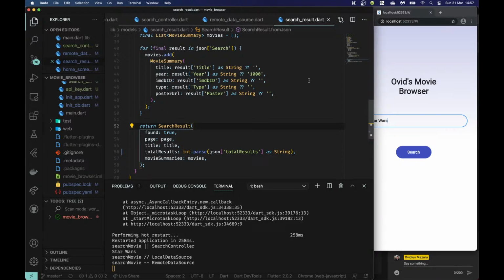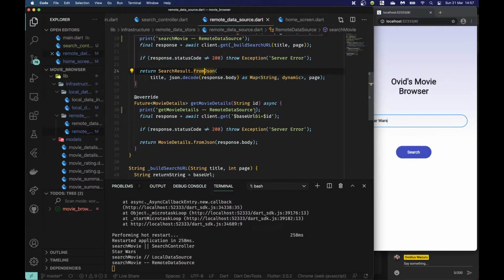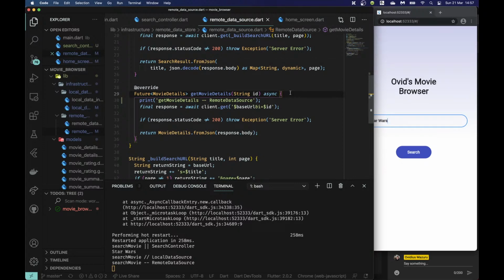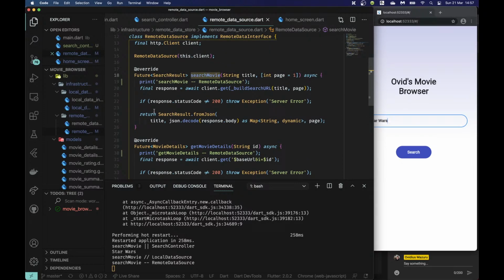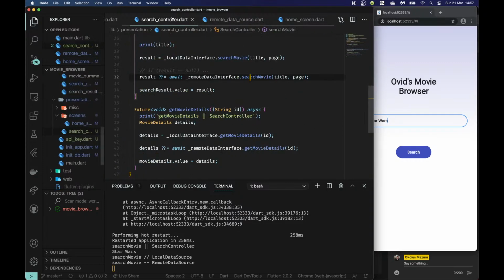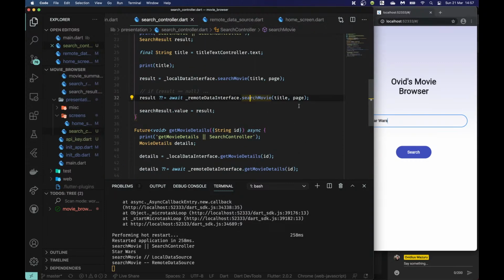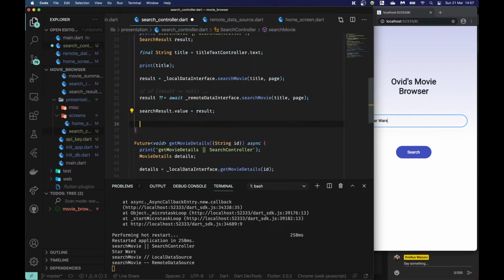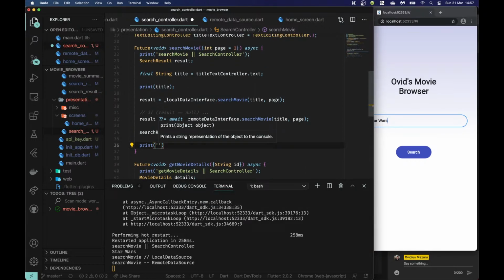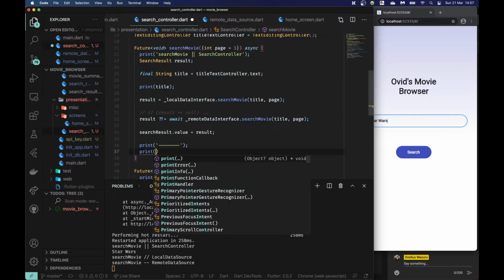Okay, so going back to this, just double checking everything. That was in search movie, and it just returns the search results. So now we should have the search results, and now we have search result value equals results. One thing I'm going to do here is print that we got to the end, so we can see those values.